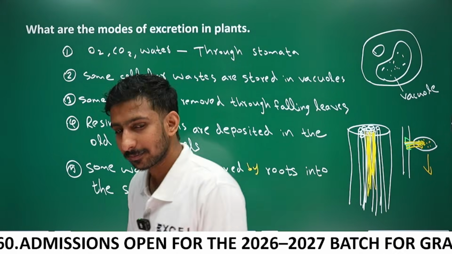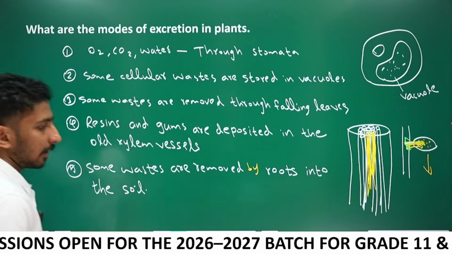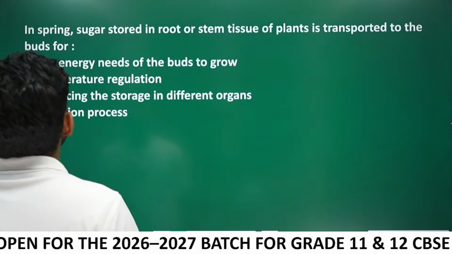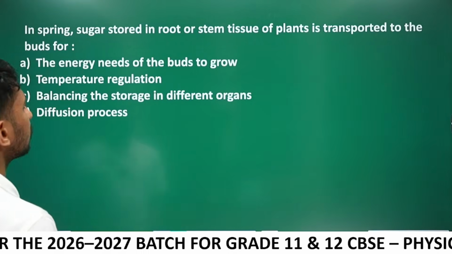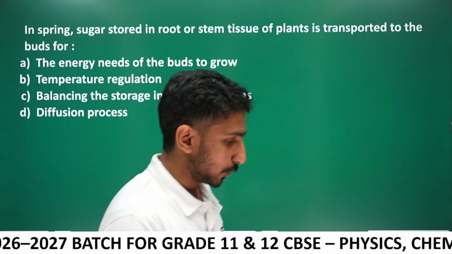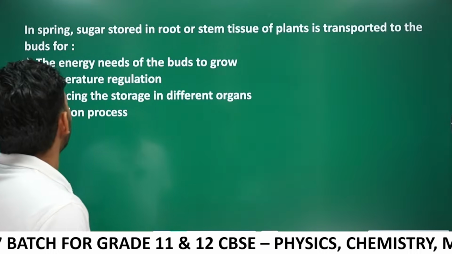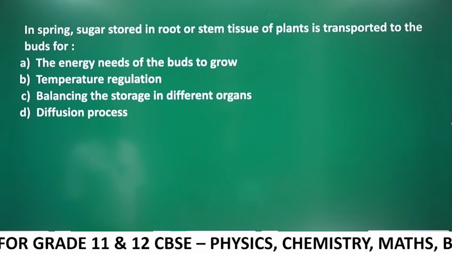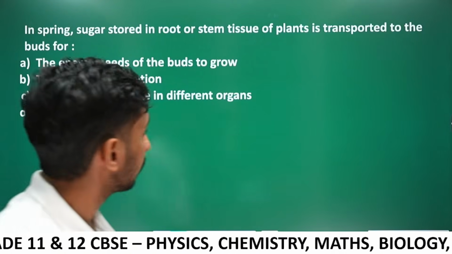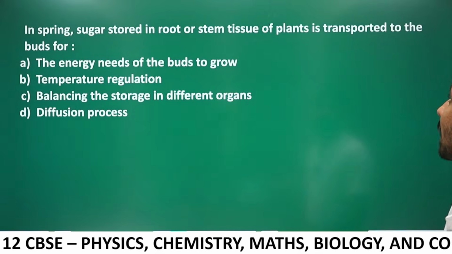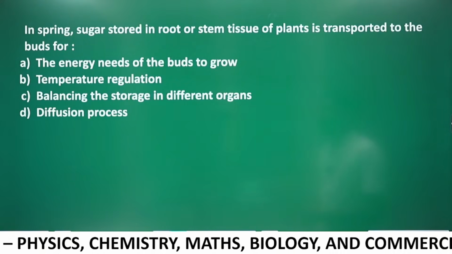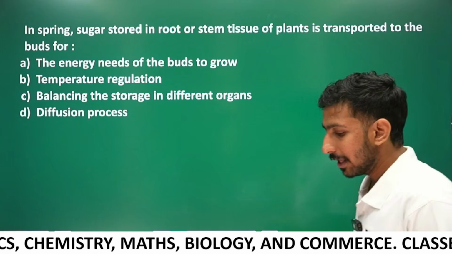Okay, next question. In spring, sugar stored in root or stem tissue of plant is transported to the buds for, come on, what is the purpose?